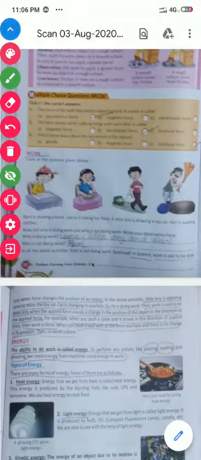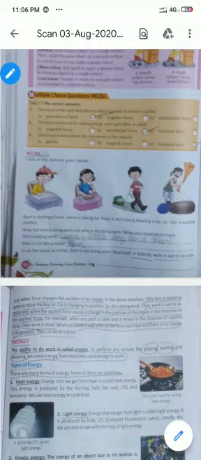In today's class, we are going to learn about work. Now, in previous classes, we have done what is force. In today's class, we will learn about what is work.